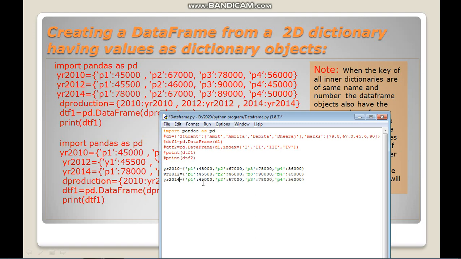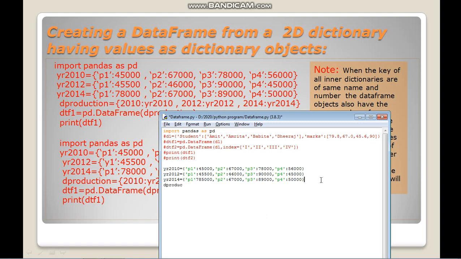And this 14. Any value you can use. Okay, so these were the inner dictionaries.